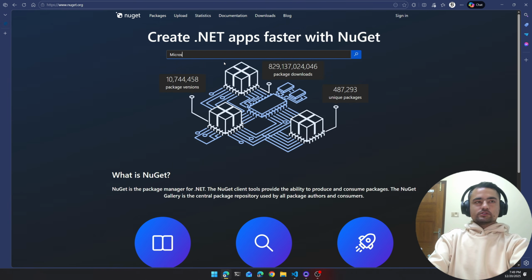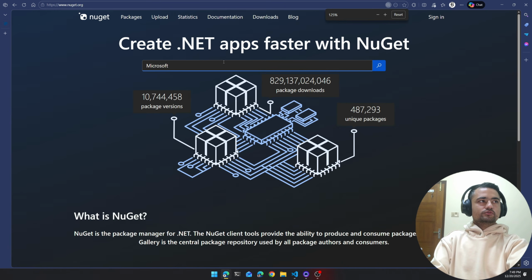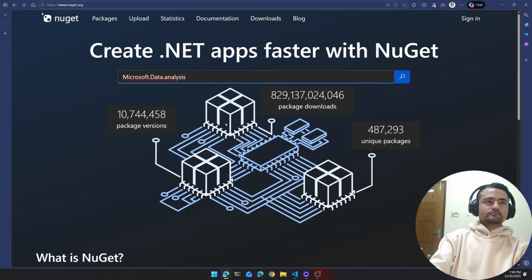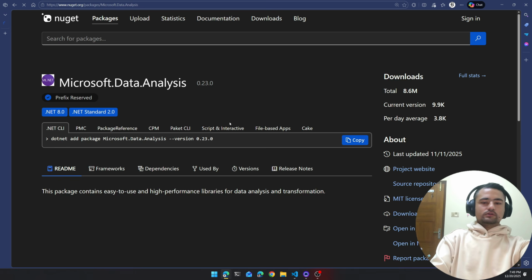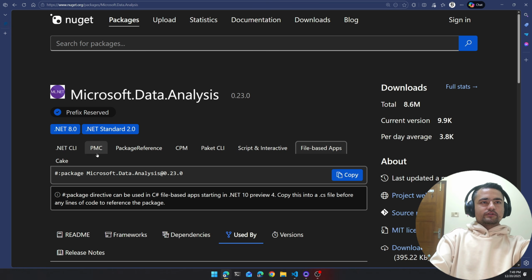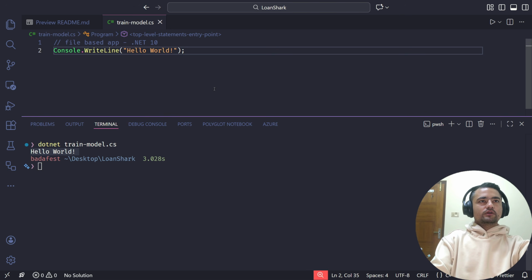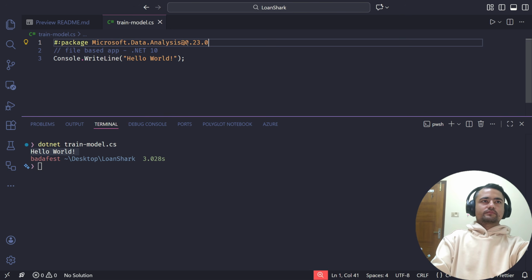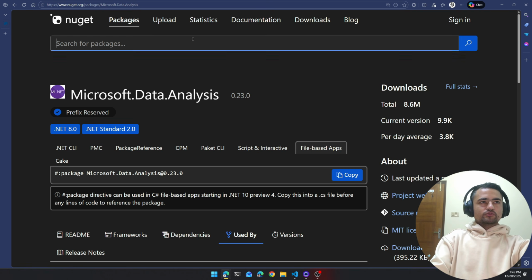Okay, so the first NuGet package that we are going to use is Microsoft.Data.Analysis. This is the one. And now there are a bunch of options to use this package, but we are going to use file-based app. So I'm just going to copy the syntax here, go to my code, and then I'm going to paste it right here.